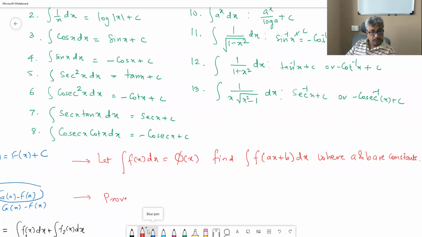Prove that integral k times f of x dx is equal to k times integral f of x dx.